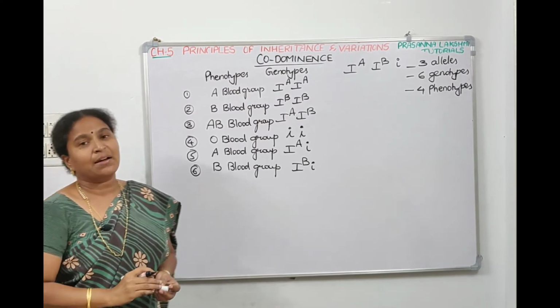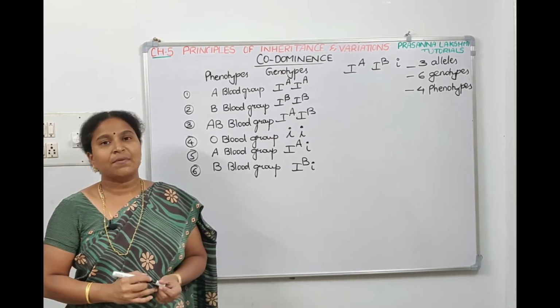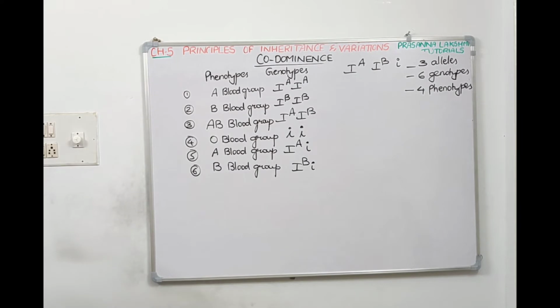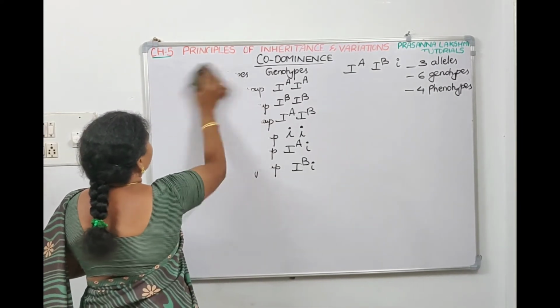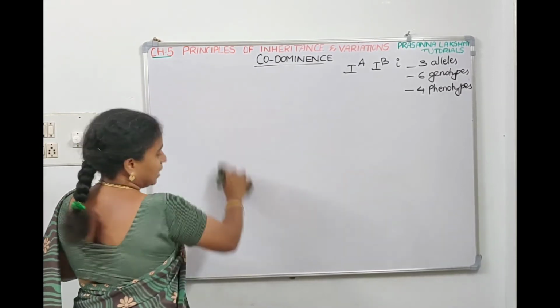Now we will work out and we will see the Punnett square, parental generations. So have a screenshot of this, then we will get into the Punnett square. Right. So when we have to see the possibilities, how can we check it? With these 3 alleles.